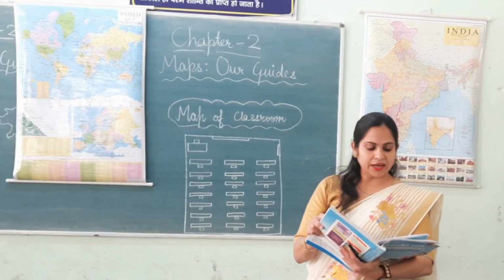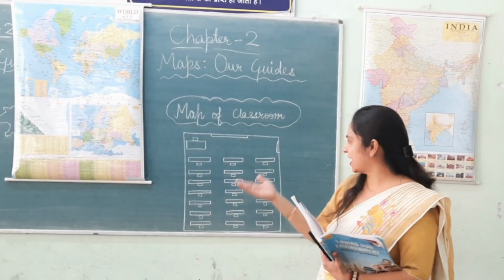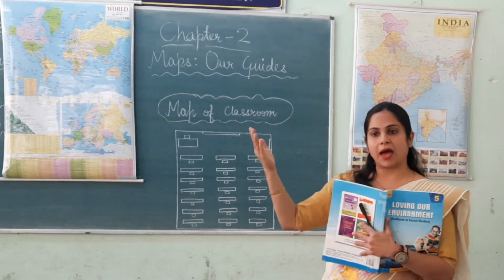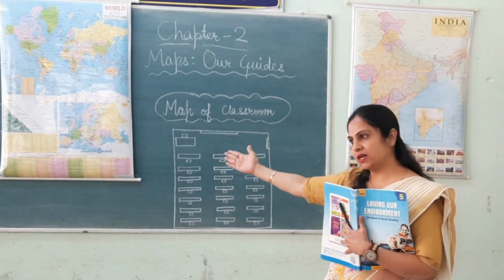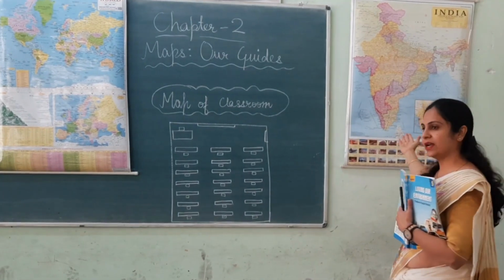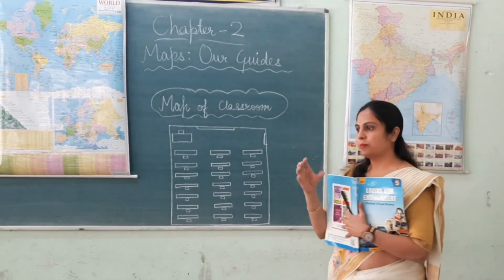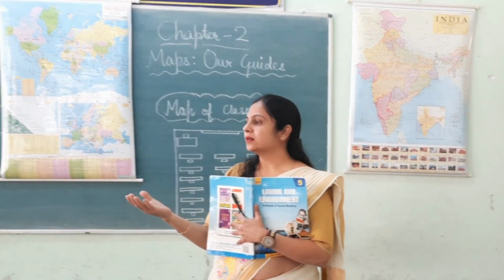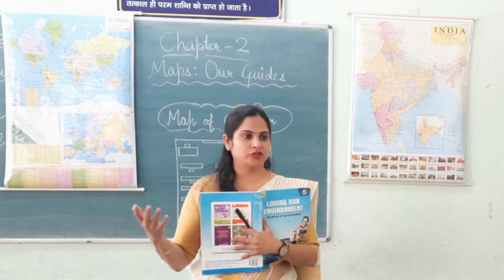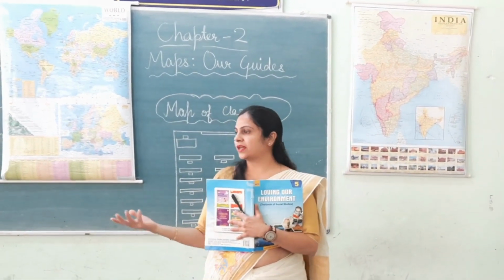Next, we can draw the map of a classroom as we have drawn. We can draw the map of the whole world, the map of India, a map of a state, a map of any city, any village, any town, any classroom, any school.